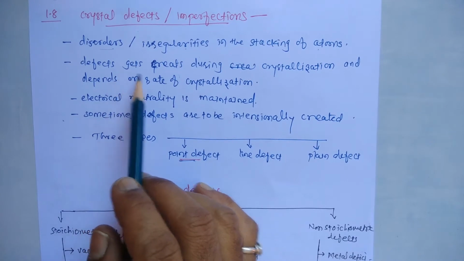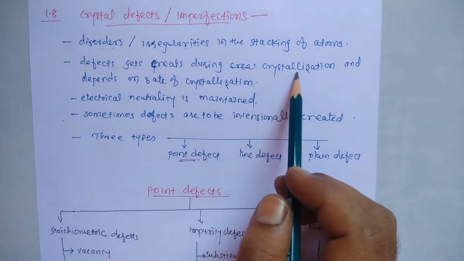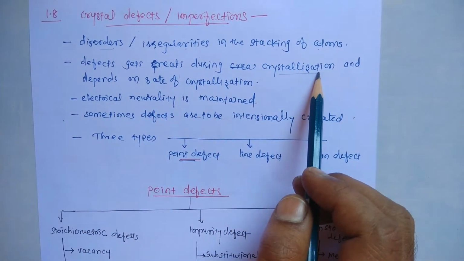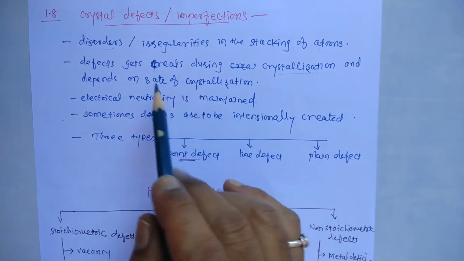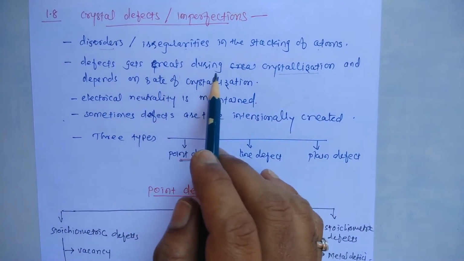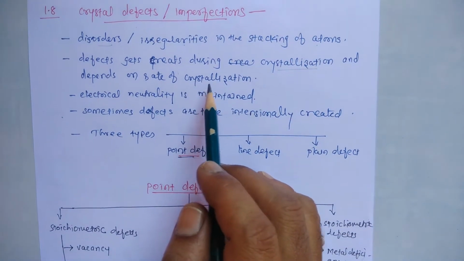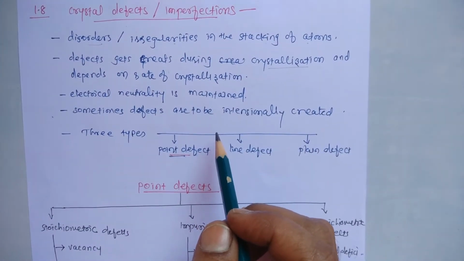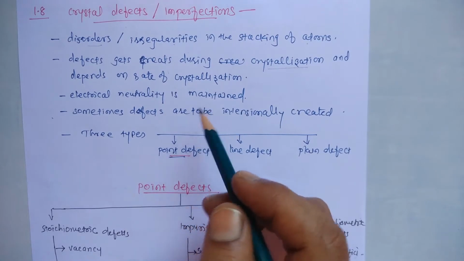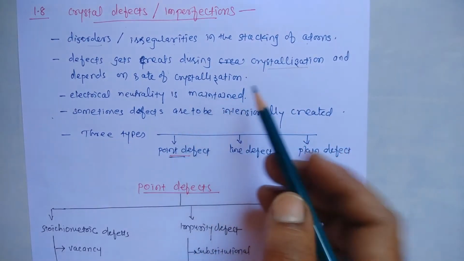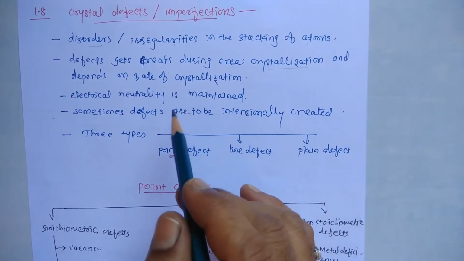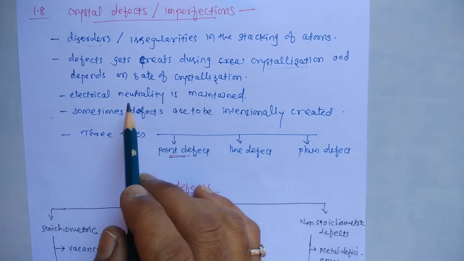Now, defects get created during the crystallization process, and the creation of the defects depends upon the rate of crystallization. If the crystallization is done at a fast rate, then the defects will be more, and defects can be reduced at a low rate of crystallization.